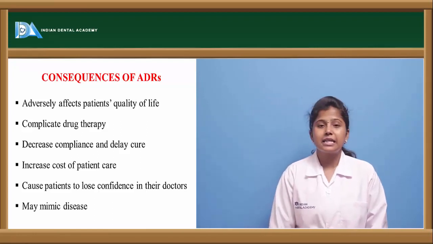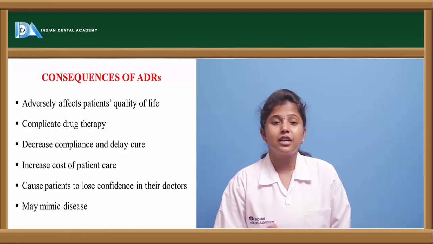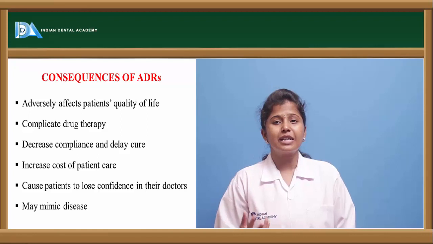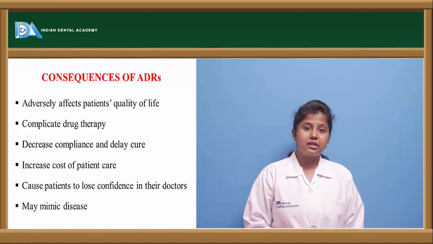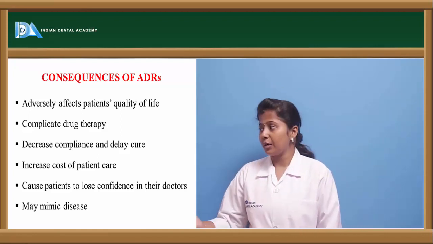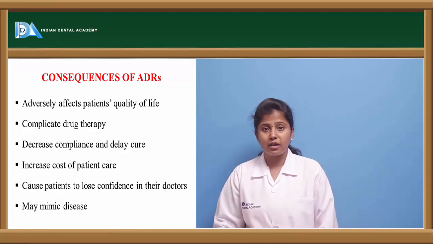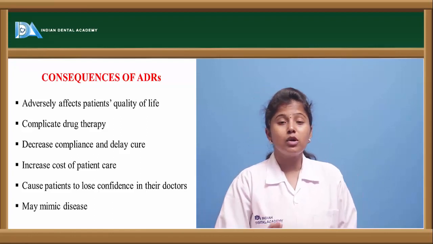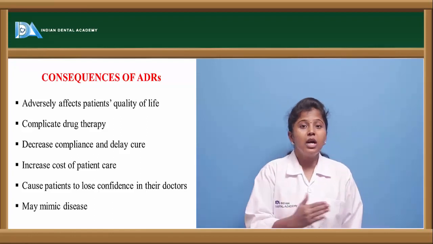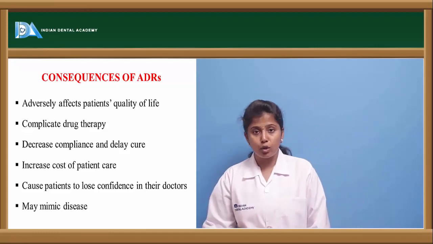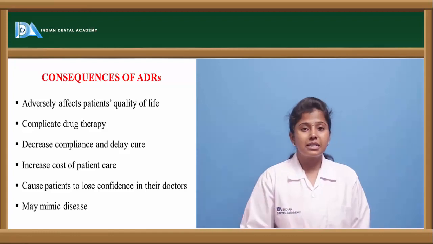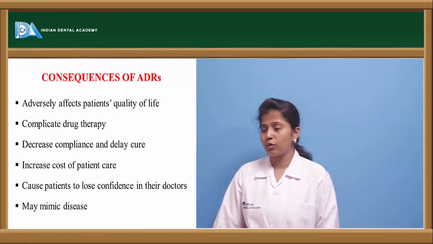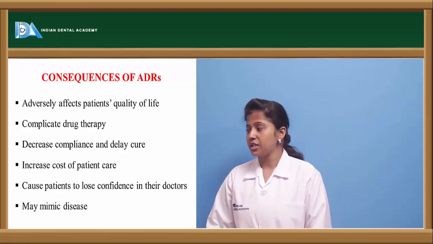And drug compliance and delayed cure. The drug should be compliant, or the drug should be accepted by the patient. If the patient is not accepting or willing to take the drug, then he won't take the drug, and that may lead to adverse drug reaction. That may lead to severe toxic effects. And the other one is delayed cure. The drug prescribed, because of tolerance or dependence on the drug, may not cure, or it may show delayed cure, or because of the long lasting half life of the drug, that may have delayed effects. Because of the adverse drug reactions, these may all result.